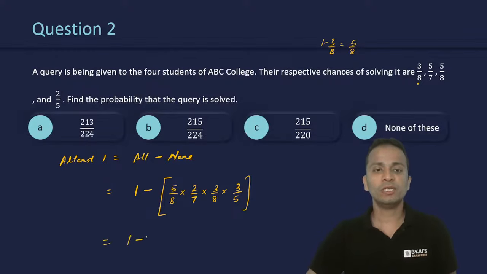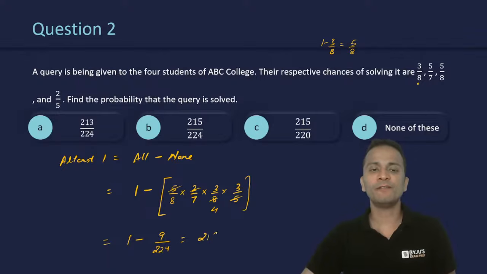Okay, so let's simplify this. 5 will get cancelled. Okay, 2 and 8, it will become 4. So I have 1 minus 9 upon 224. So the final answer will be 215 upon 224.